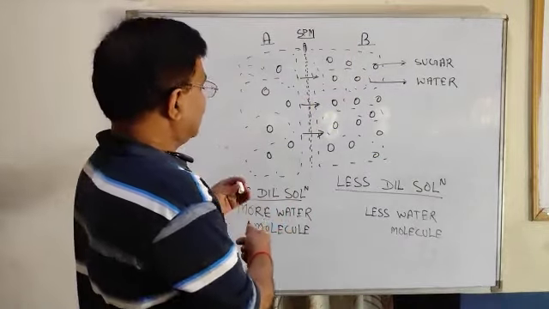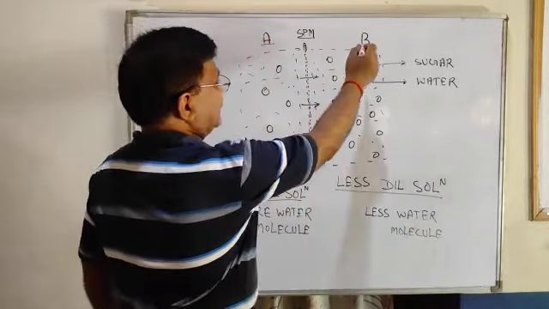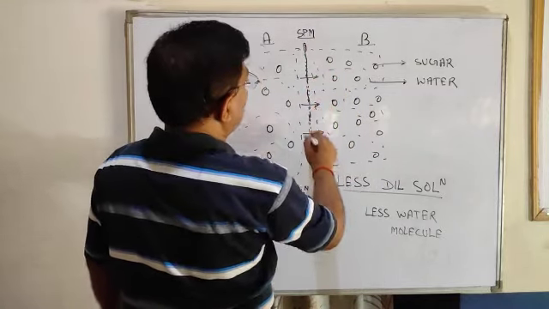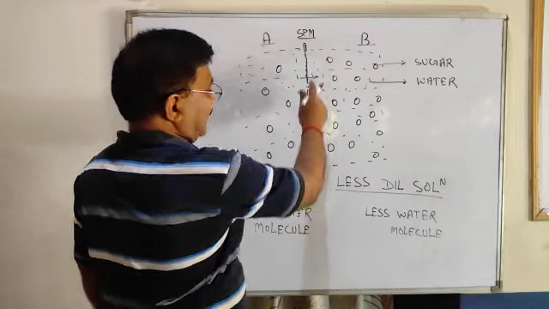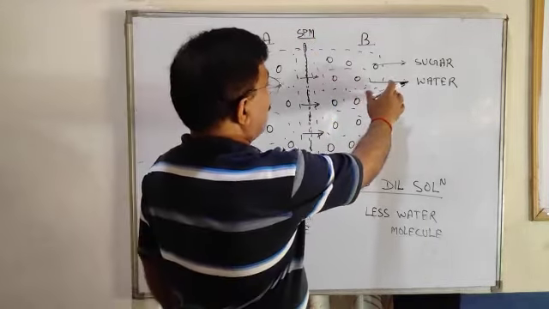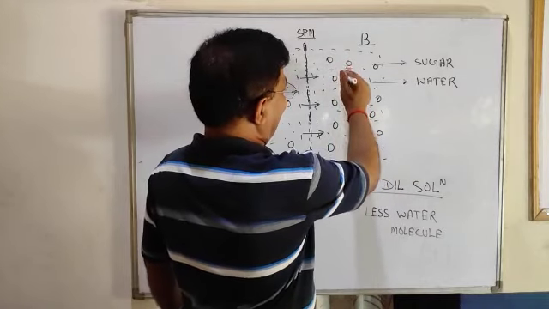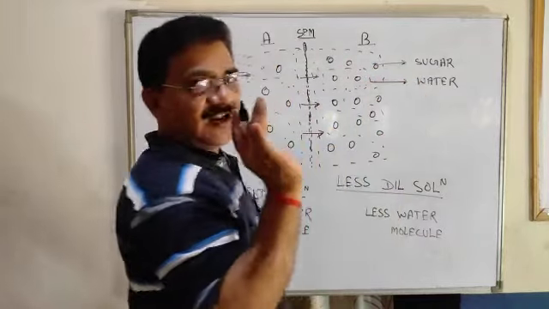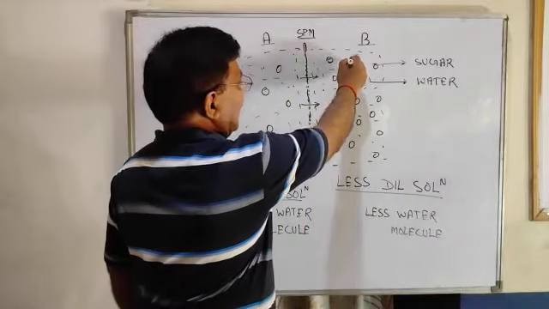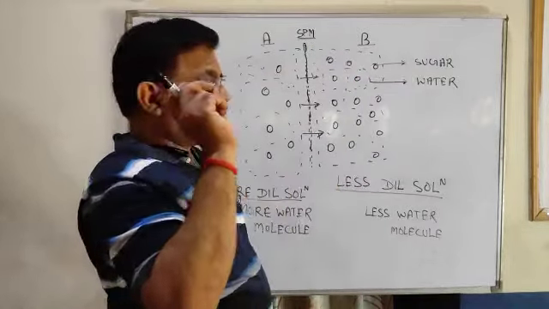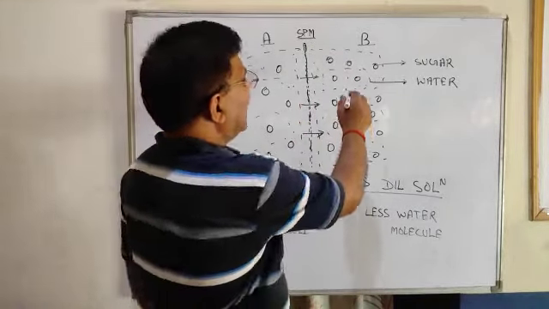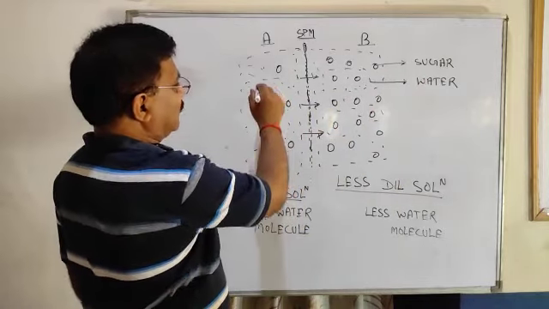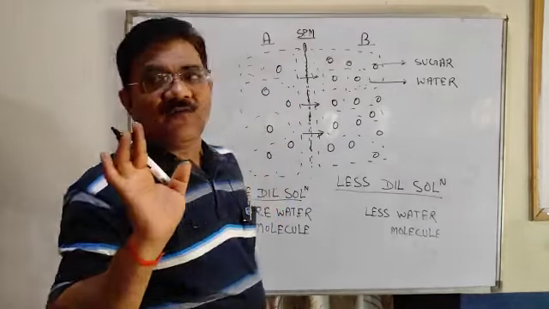See here, this is side A and this is side B, and in between both sides we have kept one semi-permeable membrane, and on this side we have added more sugar. The larger spherical shape shows the sugar molecule and the smaller one the water molecule. Here there is less sugar and more water.